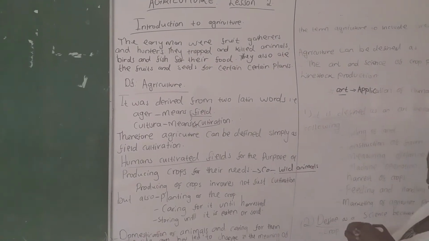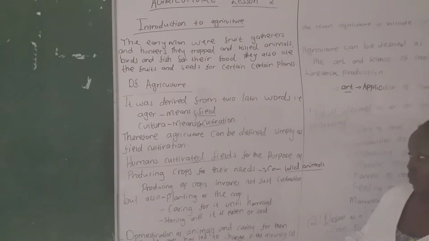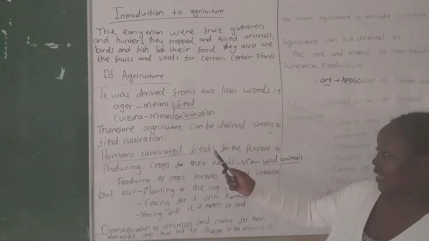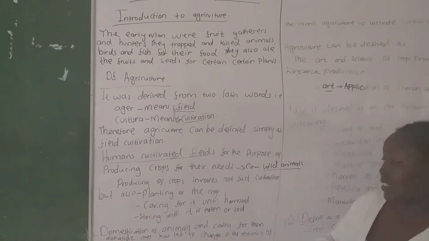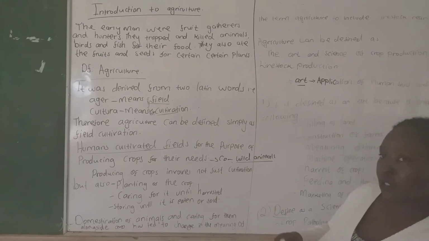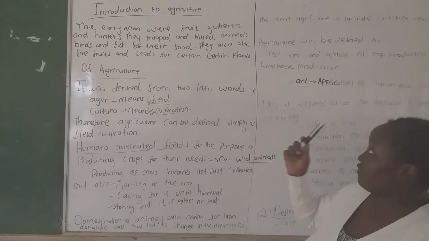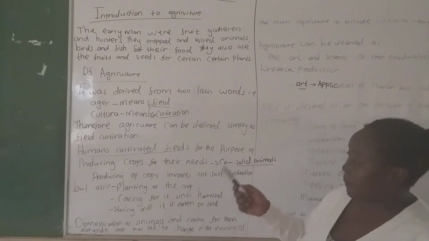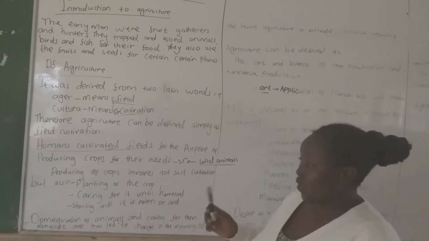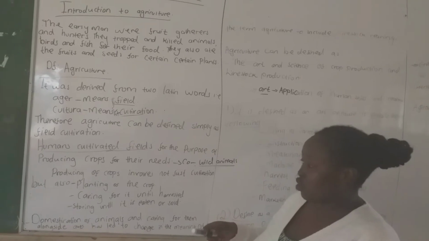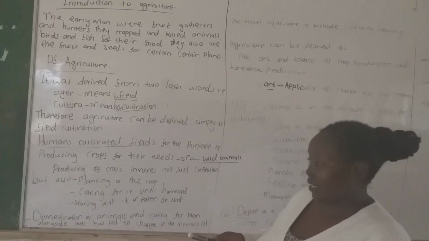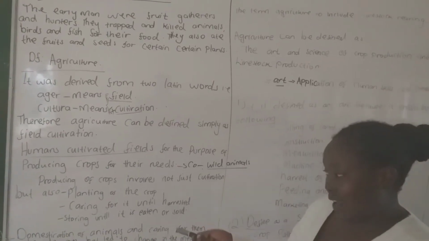Competition from wild animals made them practice agriculture, or cultivate fields, due to scarcity of food. When you talk about producing, in our first lesson we defined the term production: it is all the activities carried out on the land to improve or increase the quality and the quantity of a produce or a product.